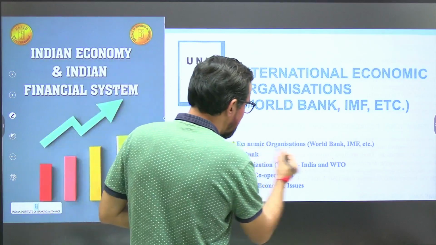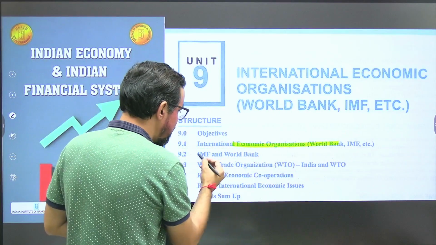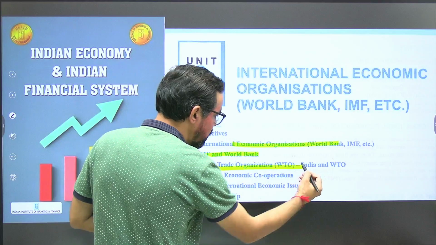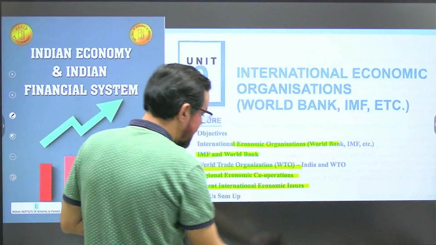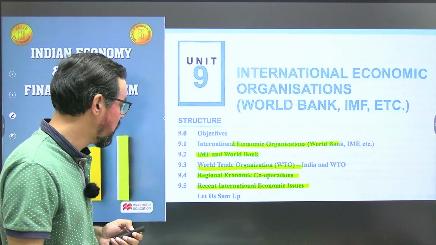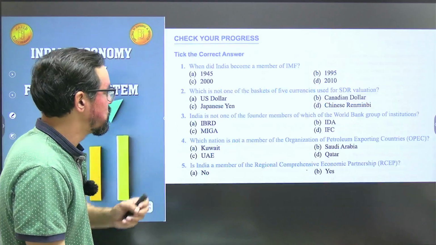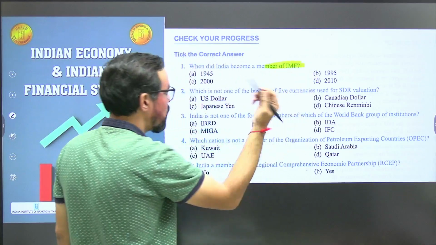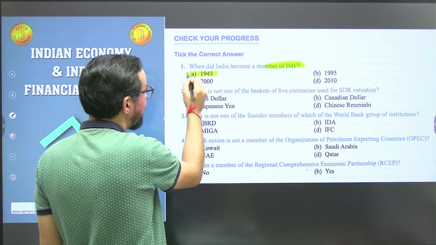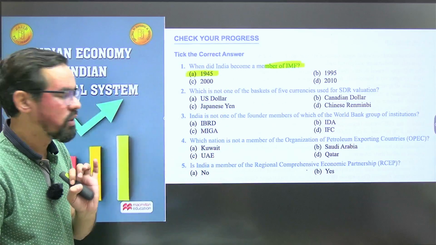So here we have a number of organizations like World Bank, IMF, WTO, World Trade Organization, and regional economic cooperations like SAARC, BRICS, ASEAN, and recent international economic issues. So when did India become a member of IMF? India is a founding member of IMF, and it was founded in 1945. So option A will be the correct answer.